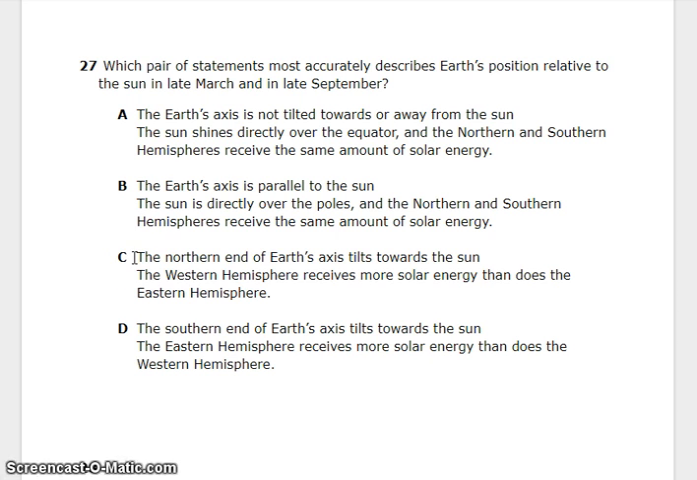C. The northern end of the Earth's axis tilts towards the Sun. The western hemisphere receives more solar energy than does the eastern hemisphere. D. The southern end of the Earth's axis tilts towards the Sun. The eastern hemisphere receives more solar energy than does the western hemisphere.